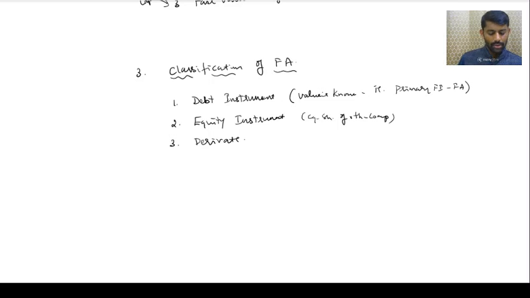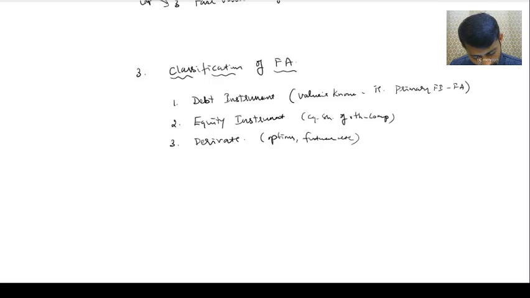So derivative means here options, futures, etc. A debt instrument means the value is known. For example, receivables, loans, payables, all are covered in a debt instrument. Got it?